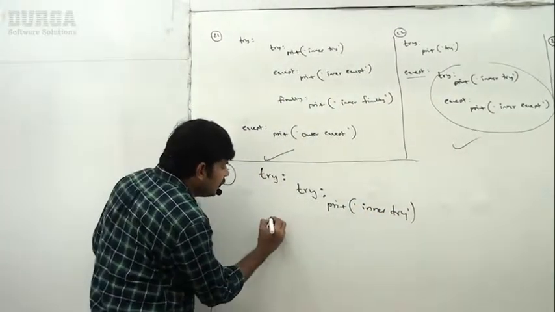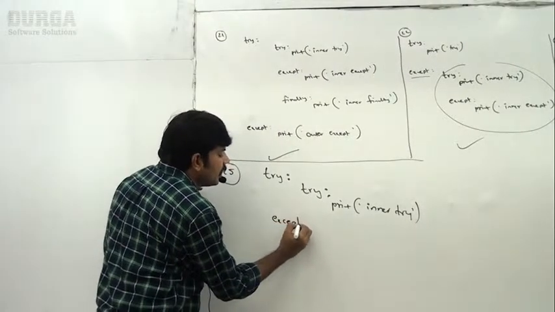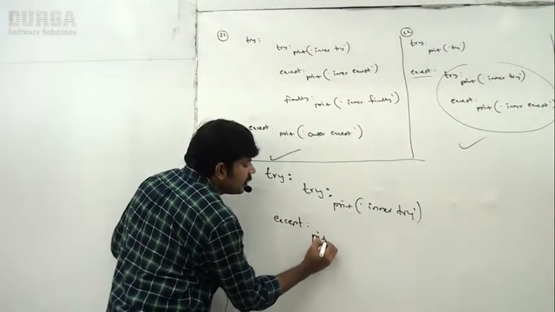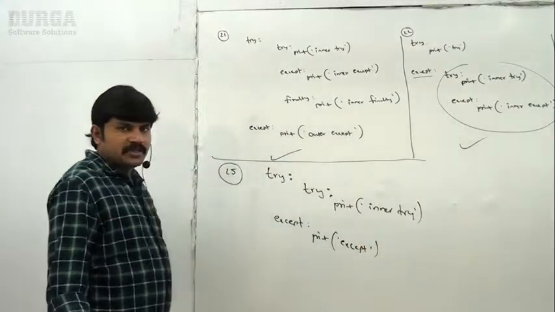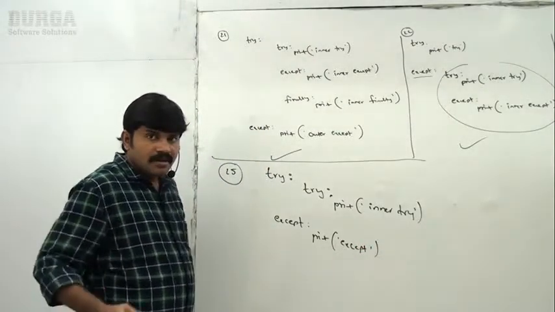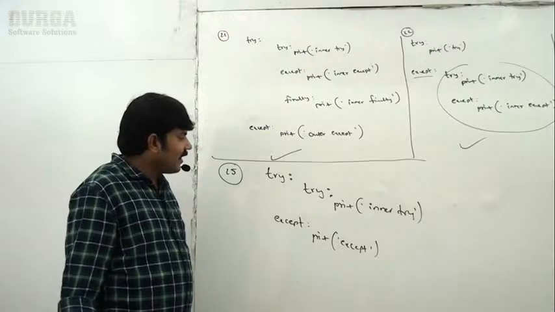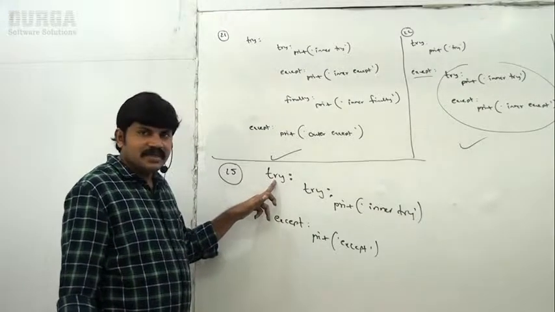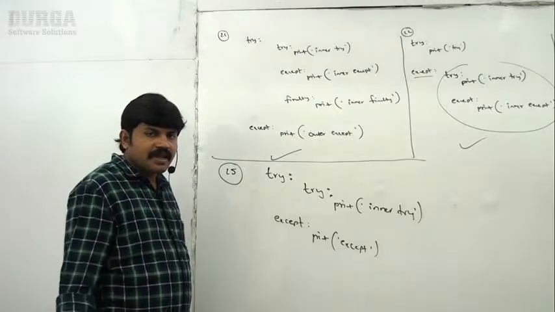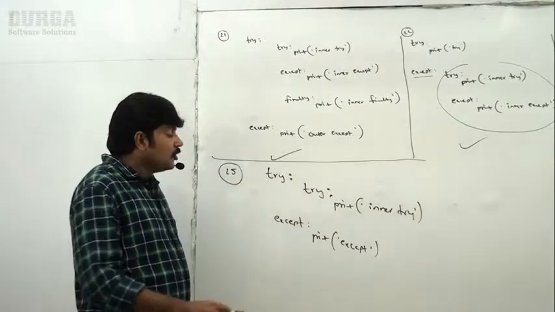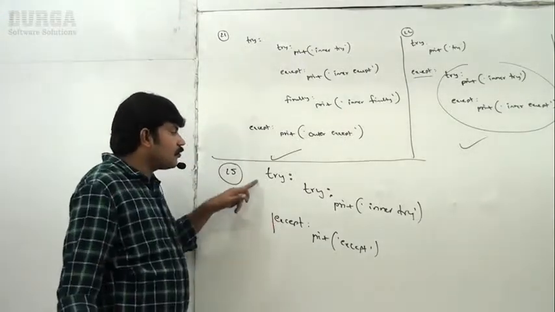Now except I'm taking, print except block. Can you please tell, is it valid or not? Inside a try I'm taking try and then except. Is it valid or not? Invalid. This except block is related to the outer try.